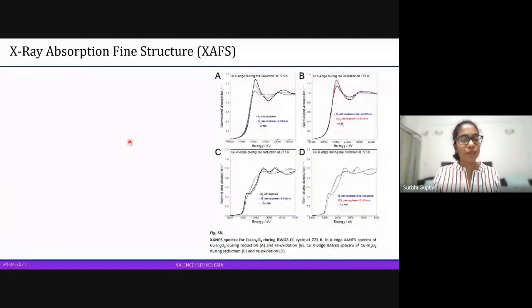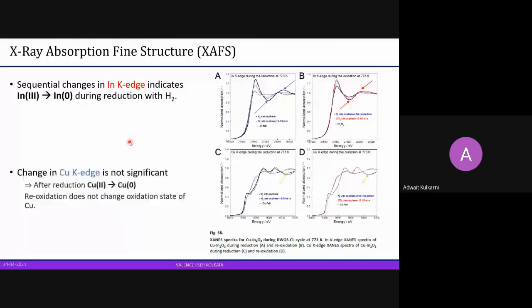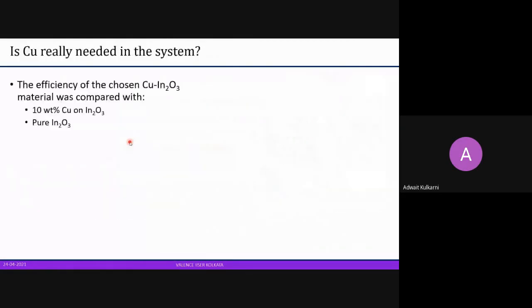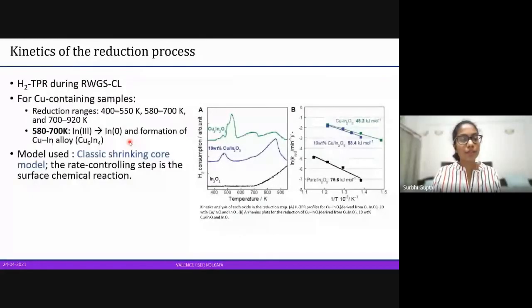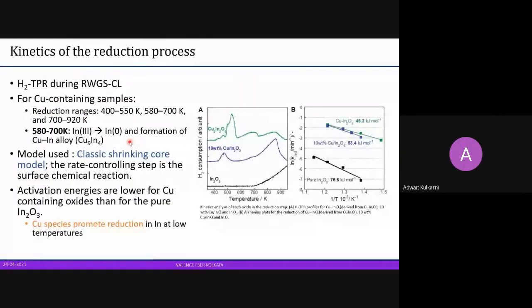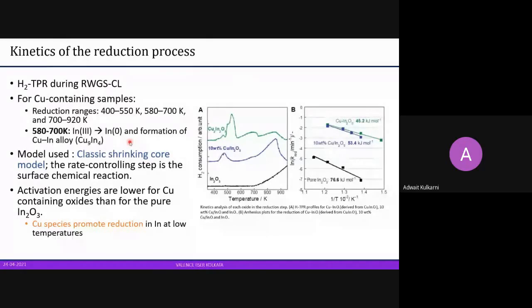It was the core shrinking model, as far as I remember. Where is it? Classic shrinking core model. Yes, this one. What is this exactly? I have not been able to figure out what it is either. Oh, okay. Sorry about that. It's okay.